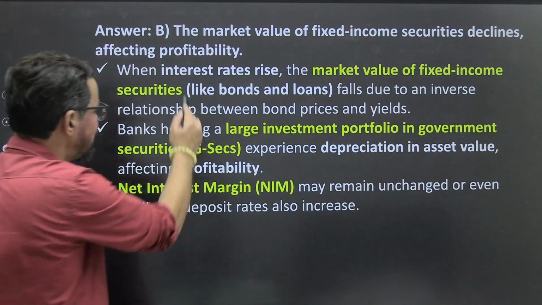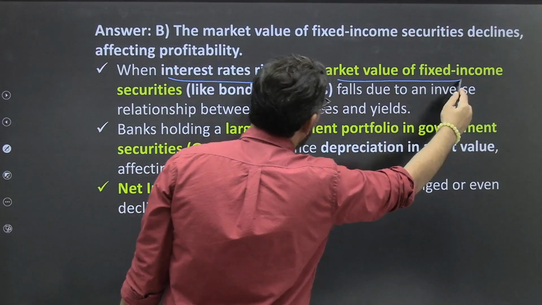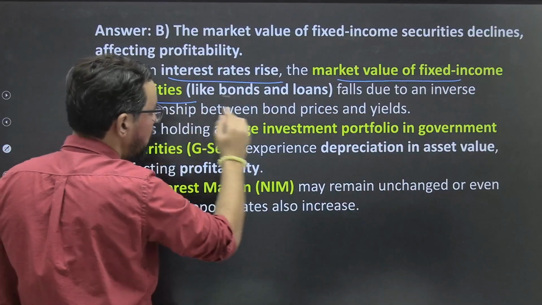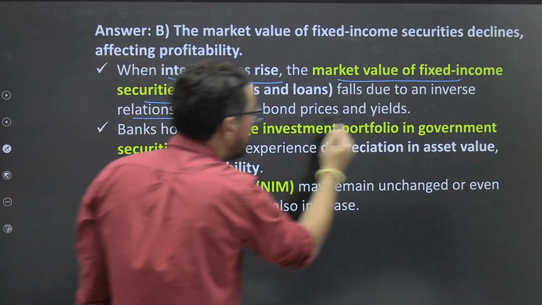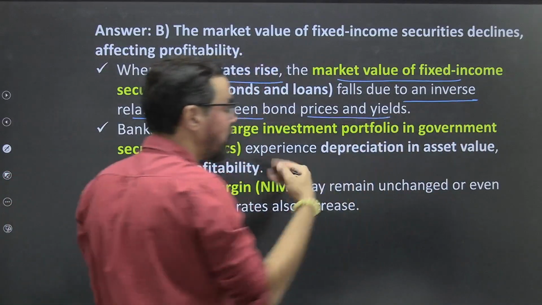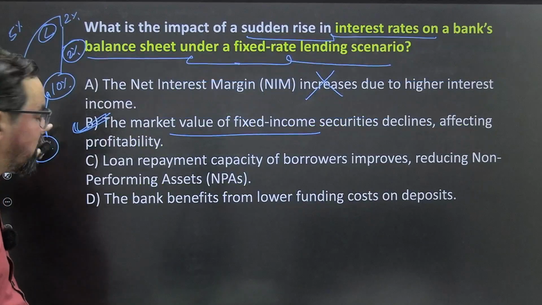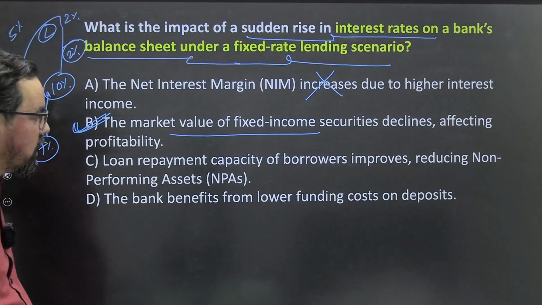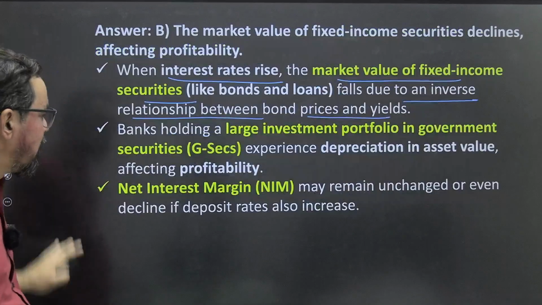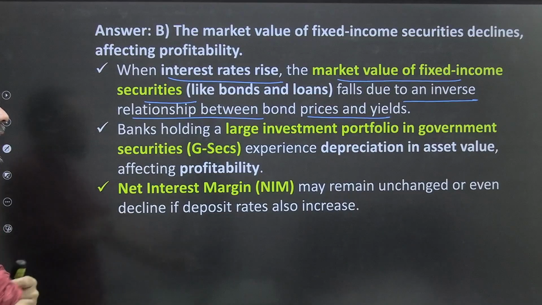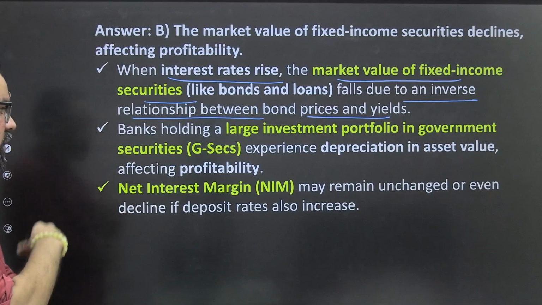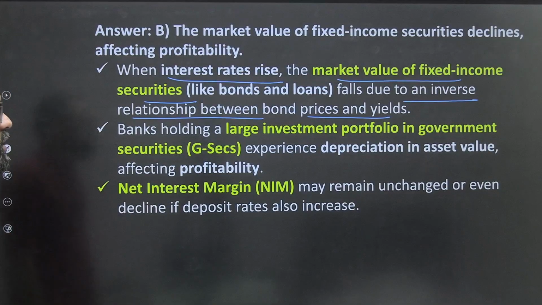So when interest rate rises, market value of fixed income securities will fall due to inverse relationship, ठीक है। तो अगर आप इसको बॉन्ड के केस में देखते हो, फिक्स इनकम सिक्योरिटीज के केस में, तो this portfolio में this can also have certain impact, ये भी हमारा इम्पैक्ट आ सकता है, ठीक है। Bank holding a large investment portfolio in government securities experiences depreciation in asset value affecting profitability.